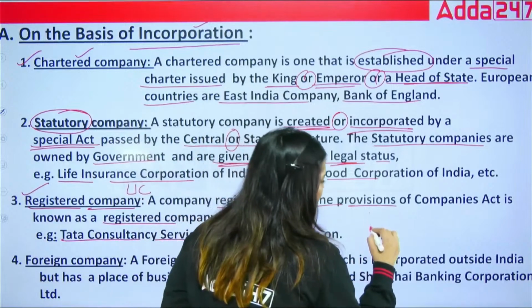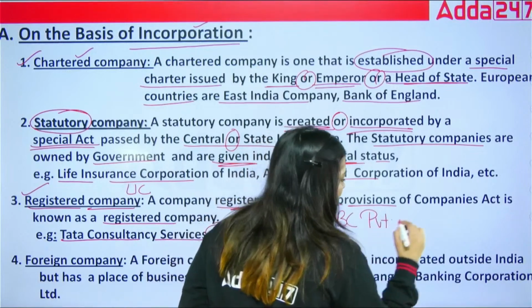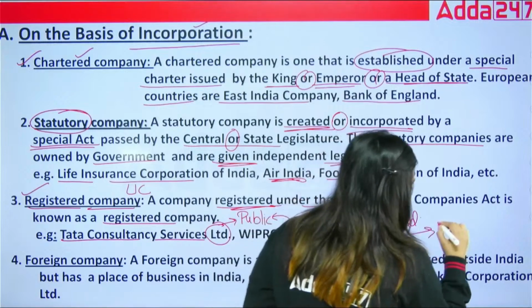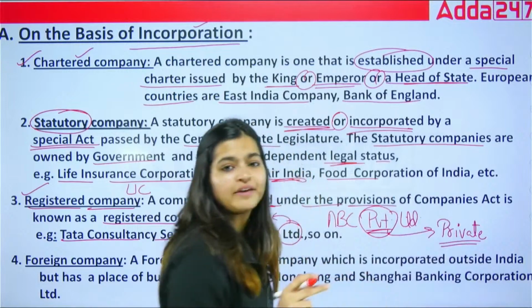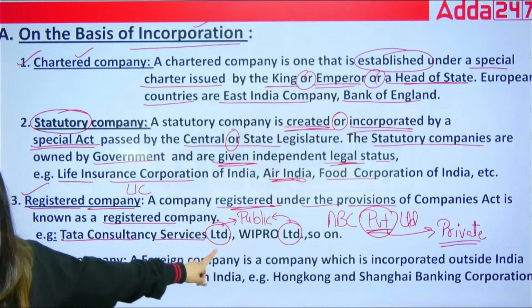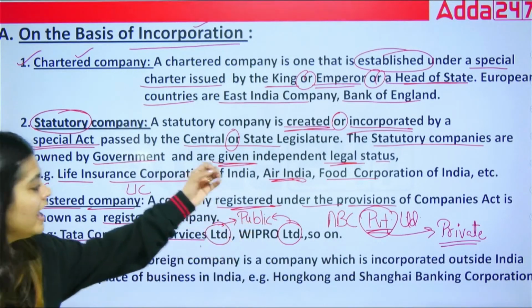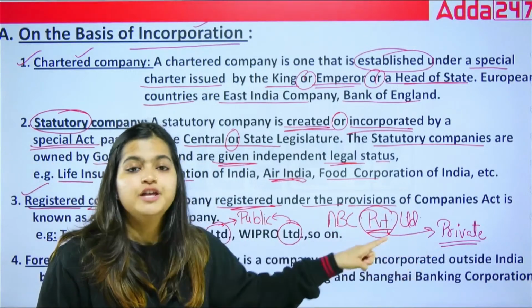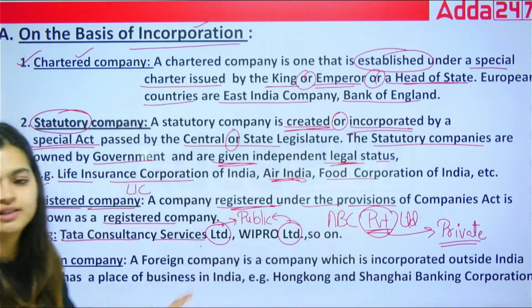And if after any company name, suppose ABC Private Limited is written, then it is a private company. This is the way we identify whether it's a private company or a public company. If directly "Limited" is written, then it's a public company, meaning it is listed on the stock exchange. If "Private Limited" is written, then it is a private company in which shares are not freely transferable. I hope this is clear to you.